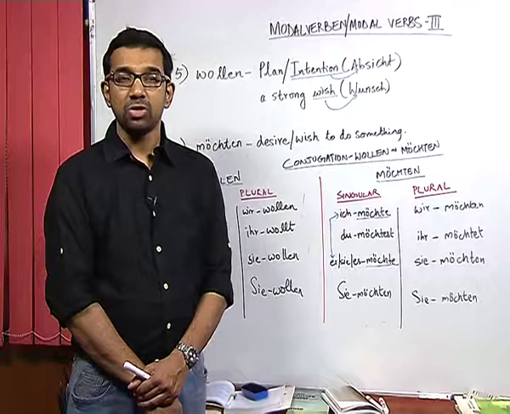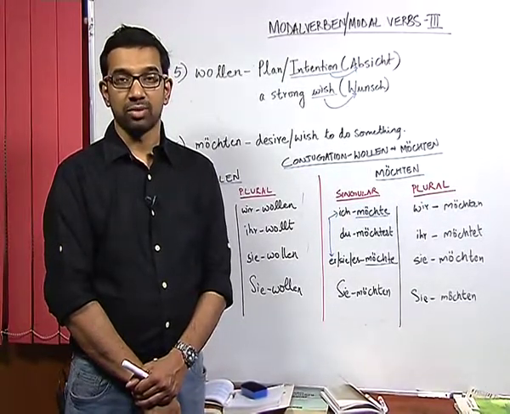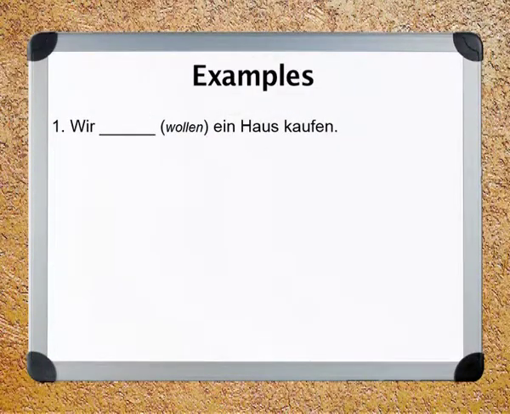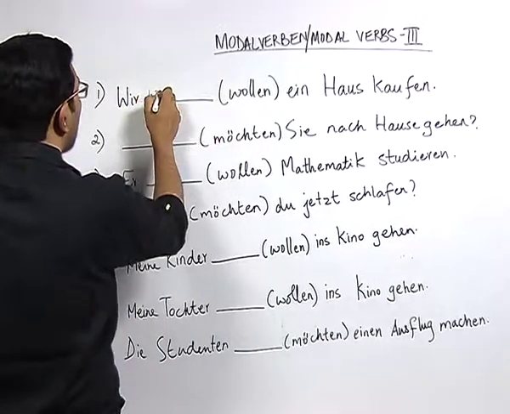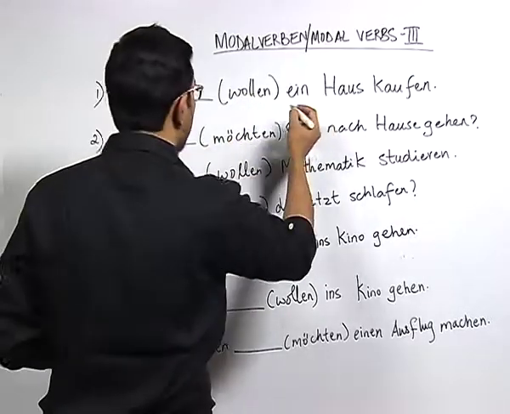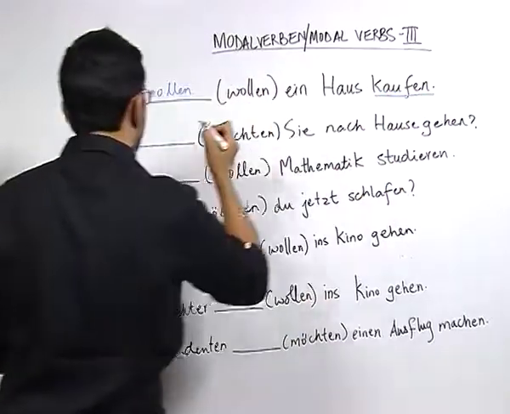Now, let us do some examples for the verbs wollen and möchten. Now, let us see the conjugation of the verb wollen in this sentence. Wir wollen ein Haus kaufen, and here we mark the infinitive verb at the end.